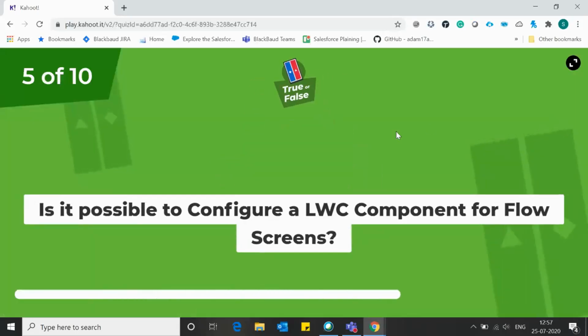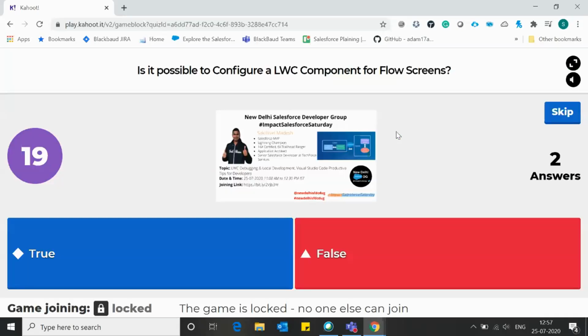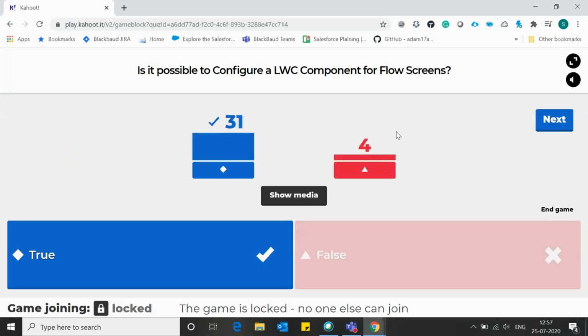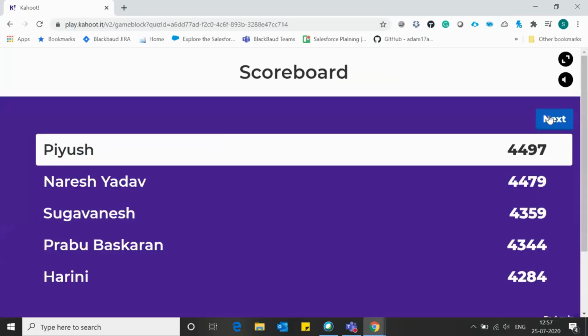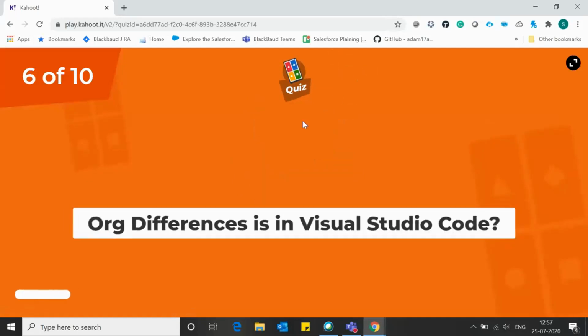It is possible to configure a Turbo Secure from flow screen. True or false? Yeah, it's true. Piyush is on fire.